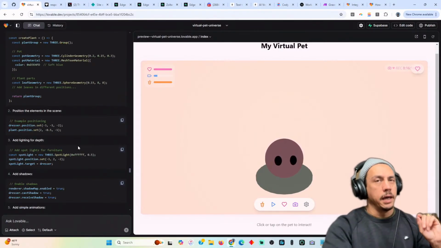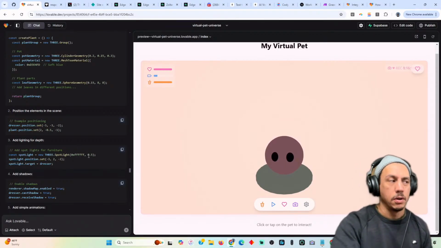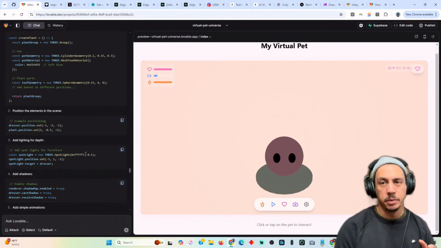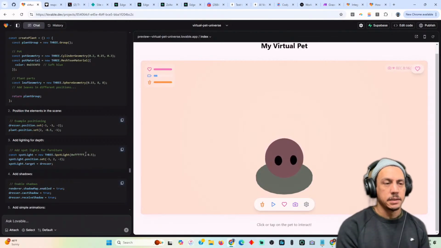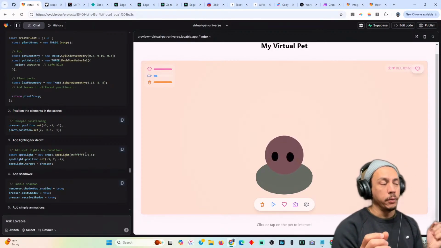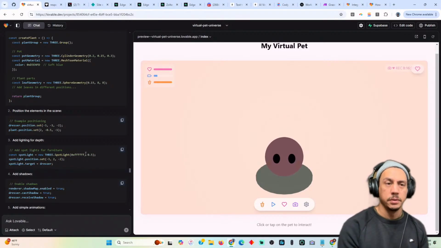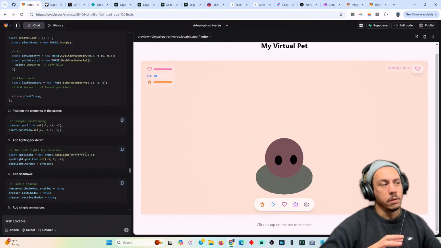So I think prompting with 3JS is probably really difficult to do. I think you probably need some other way to build the model and then pull it into Lovable. So yes, 3JS works. I would love to see somebody who's pulled off a really cool project with Lovable and 3JS, and how it all comes together.